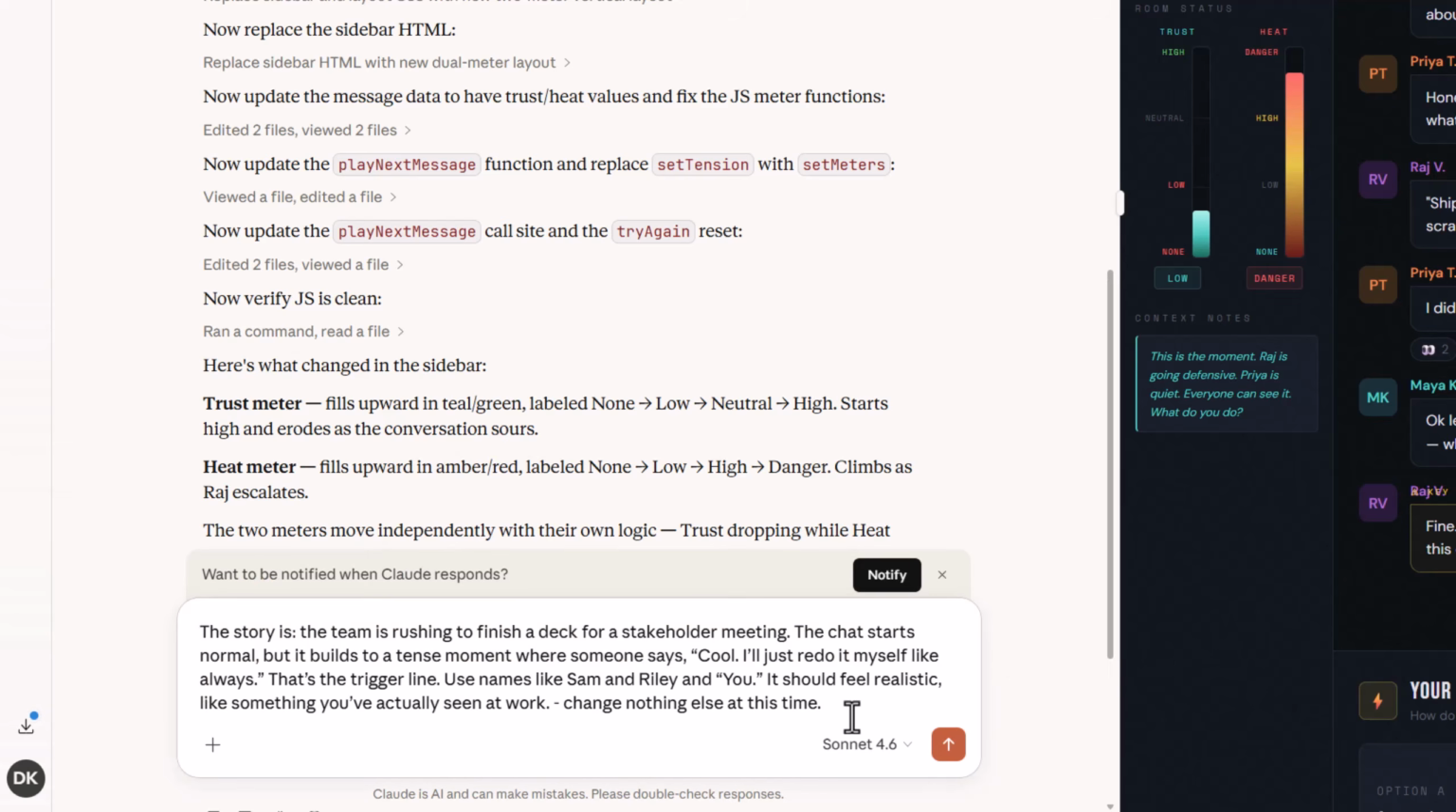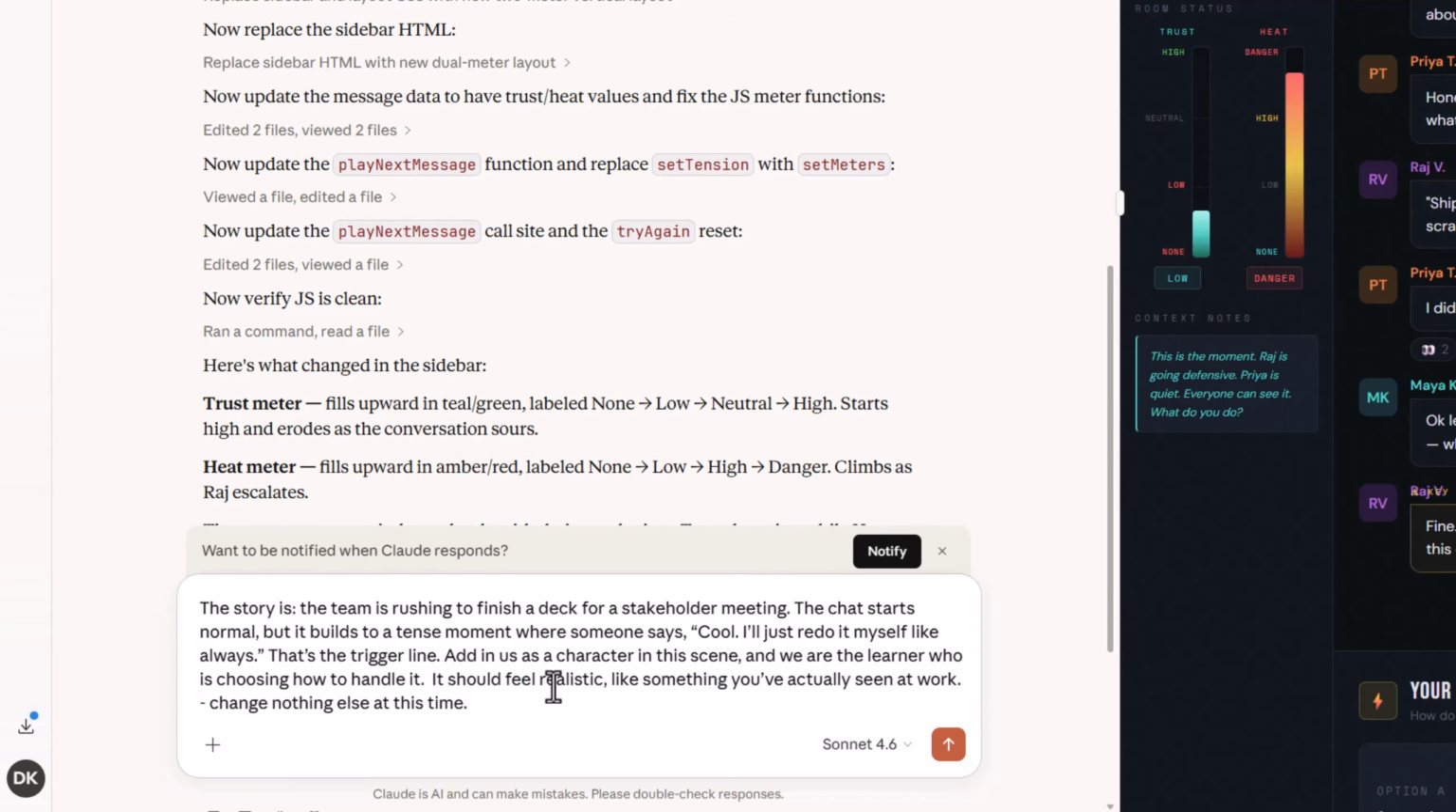The story is teams rushing to finish a deck. Chat starts like normal, but it builds to a tense moment when someone just says, "Cool, I'll just redo it myself." Like always, that's the trigger line. And I don't necessarily think we need to change the names, but I think what we do want is to add in us as a character in the scene. And we are the learner who is choosing how to handle it.